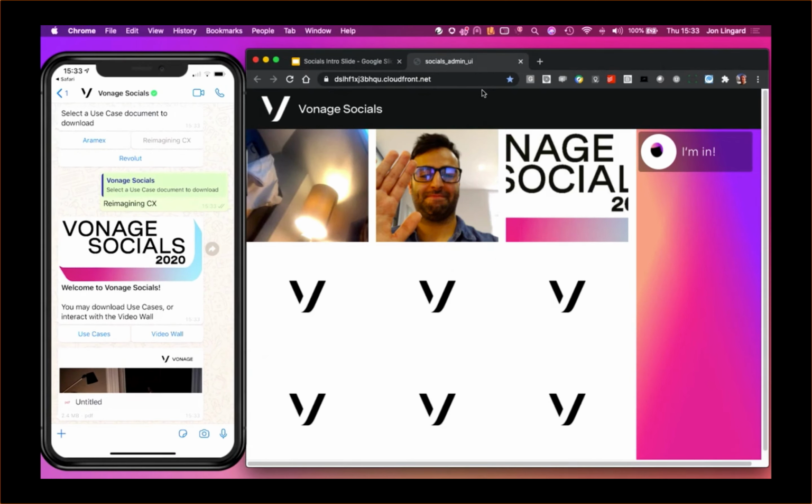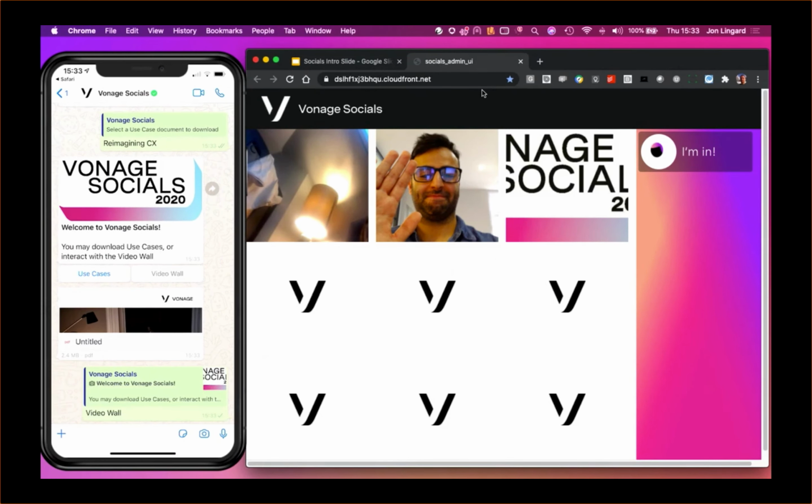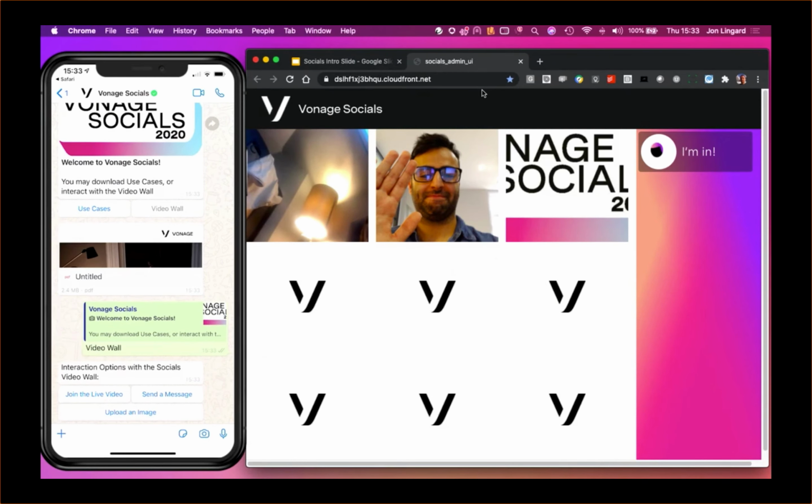The other thing it offers me is our video wall. So this is where it gets kind of fun. The video wall lets you interact from WhatsApp to the video wall that you can see on the screen. So you can try this as well. If you point your cameras at the QR code with your Android or iOS phone, you should be able to link into WhatsApp and then do the same thing as I'm doing.